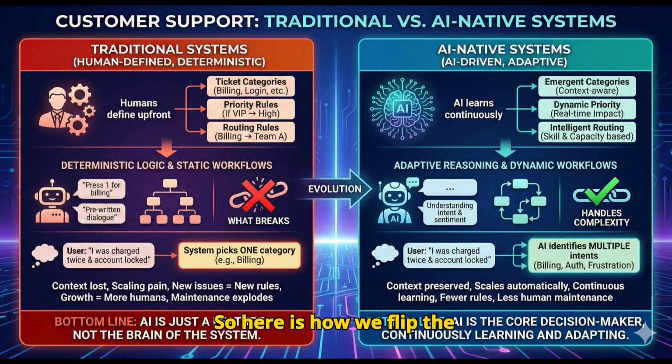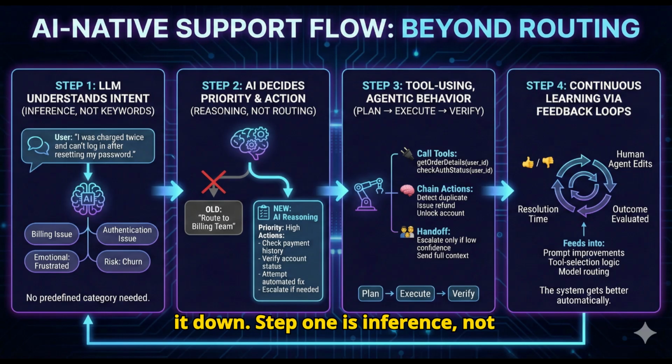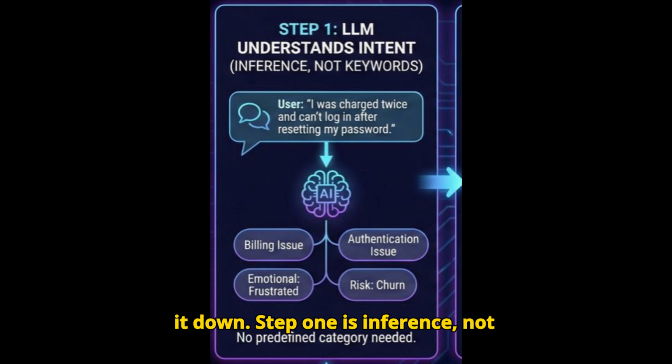So, here is how we flip the script. This is the AINative support flow, and it doesn't start with rules, it starts with understanding. Let's break it down. Step 1 is inference, not keywords.